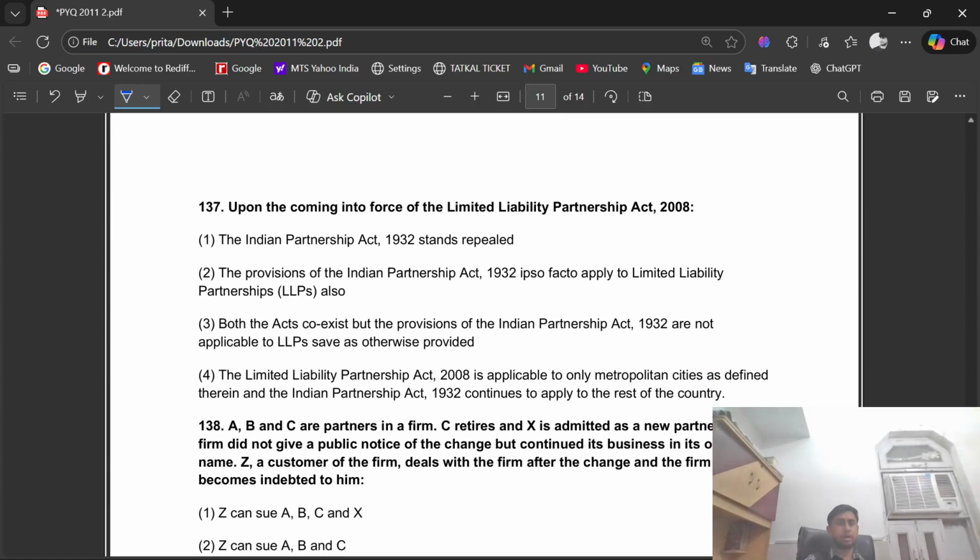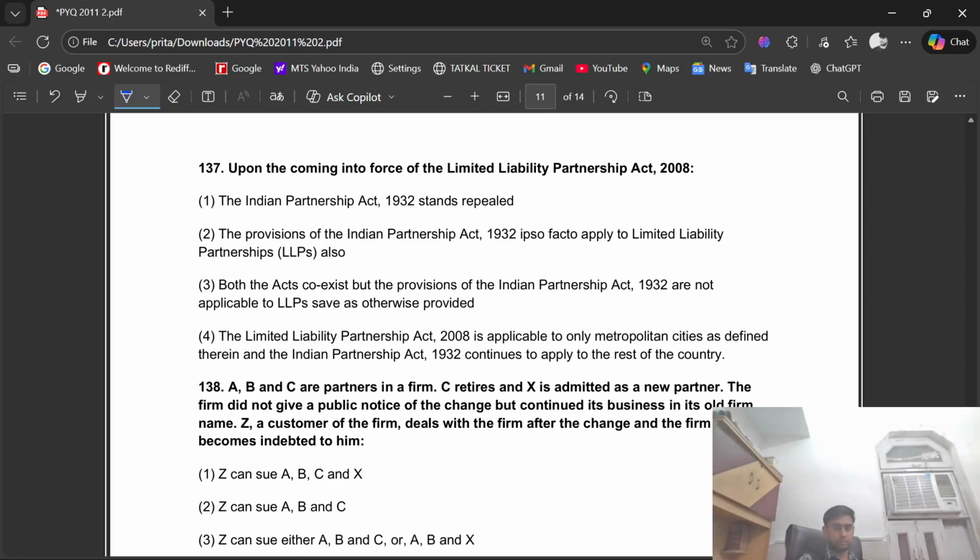Question number 137. Upon the coming into force of the Limited Liability Partnership Act 2008, both the acts coexist, but the provisions of the Indian Partnership Act 1932 are not applicable to LLPs save as otherwise provided.